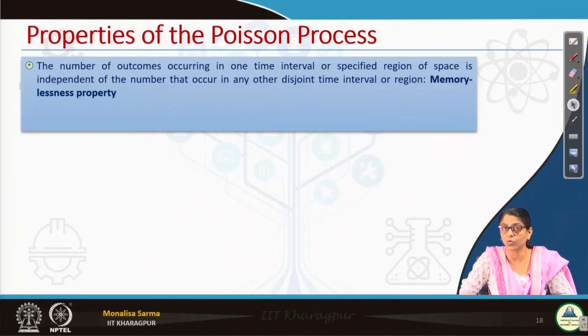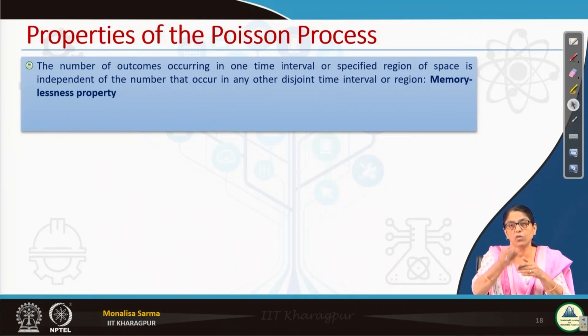On a highway, if 100 cars have passed in 1 hour, that does not mean 100 cars will pass in the next hour, or that only 2 or 3 cars will pass now. It is not dependent on what happened in one time interval; that will not dictate what will happen in the other time interval.